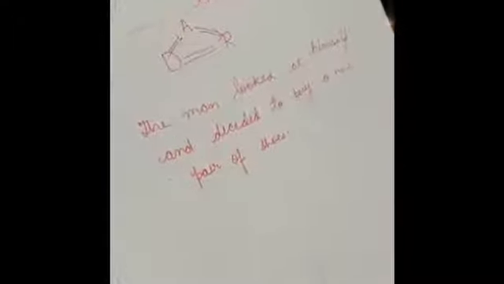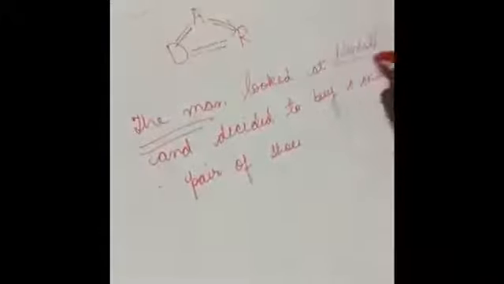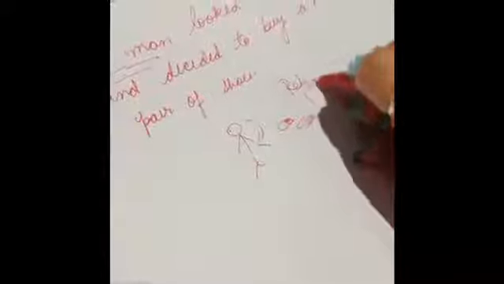So he's basically looking at himself and he decided that he needs to buy a new pair of shoes. So the man was looking at whom? The man was looking at himself. Now this particular man, he is looking at himself only, that I need a new pair of shoes. So it is your reflexive pronoun when the doer and receiver of an action are the same.